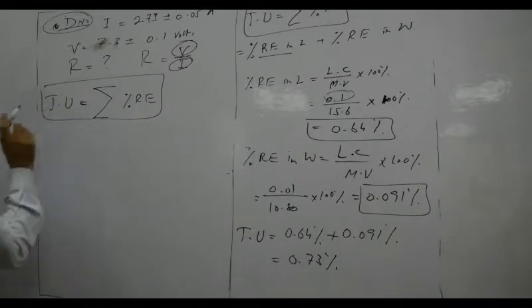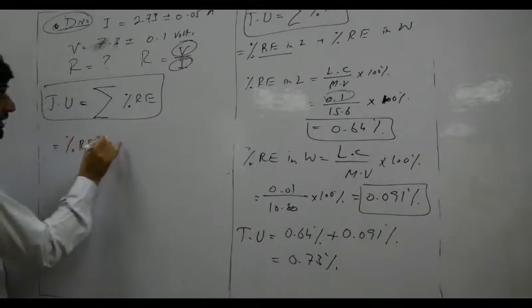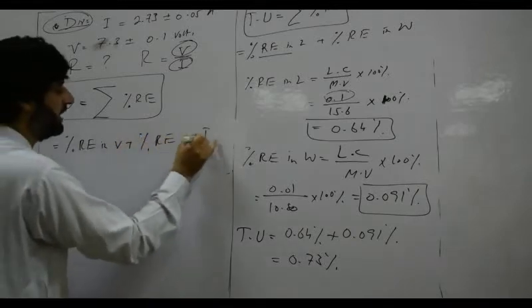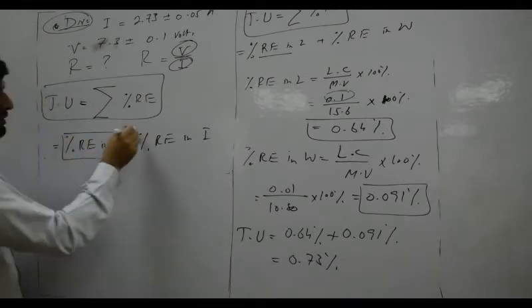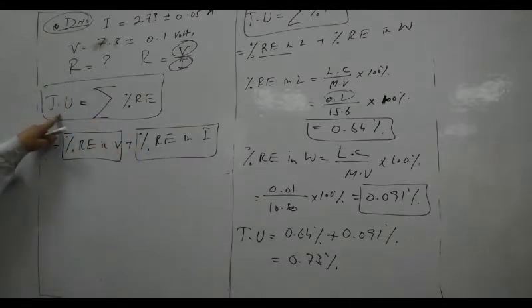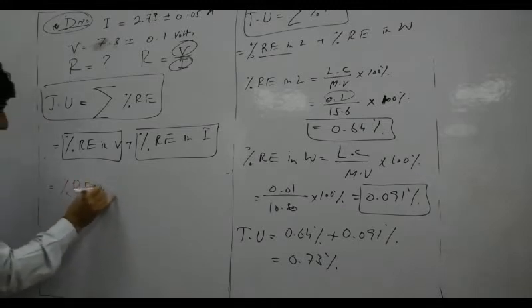What is meant by summation? Summation means percentage error in one quantity plus percentage error in another quantity. So first we have to find the percentage error in voltage, then the percentage error in current, then add them, so we will get the total uncertainty in the resistance. First we find the percentage error in voltage.